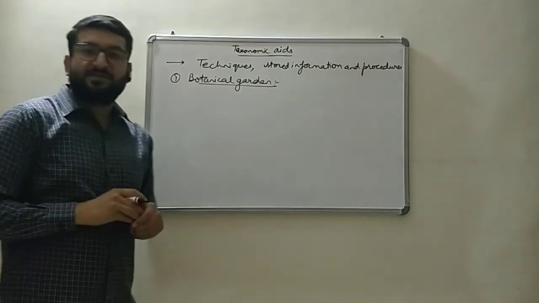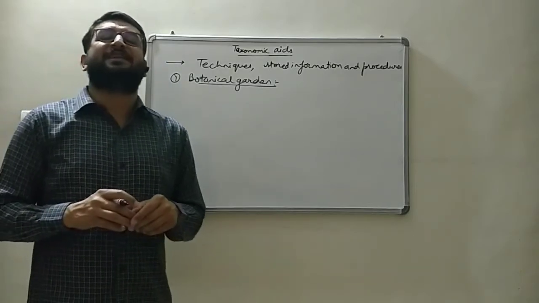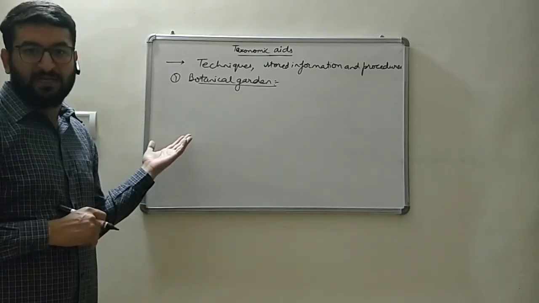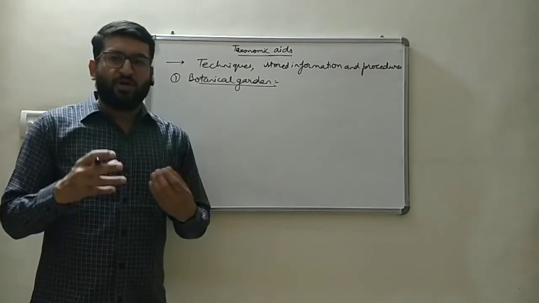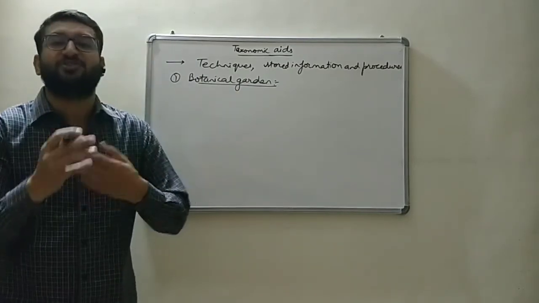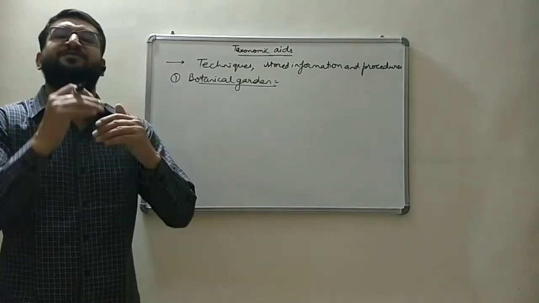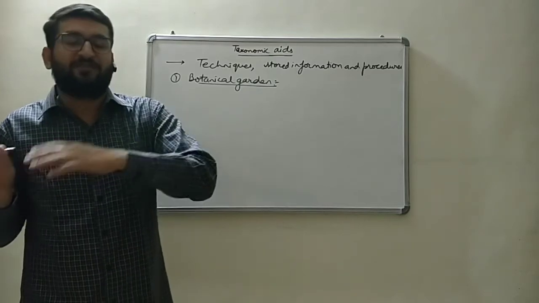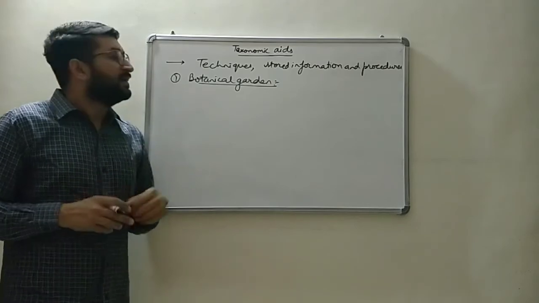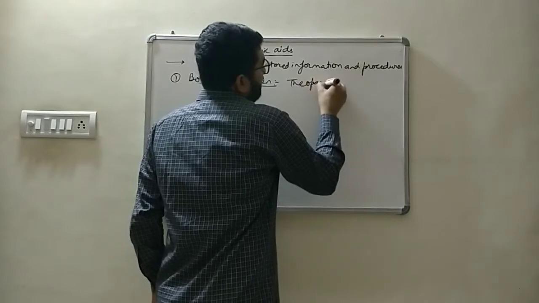Botany means the study of plants. So the garden which stores a variety of plants for educational and scientific research purposes is known as a botanical garden. Botanical gardens basically provide us live plants for research work. They provide us various seedlings and seeds for the growth of a particular plant. They have numerous kinds of plants to study features and compare different species. So that's how botanical gardens are helpful for us. The first botanical garden was made by Theophrastus, who is also known as the father of botany.